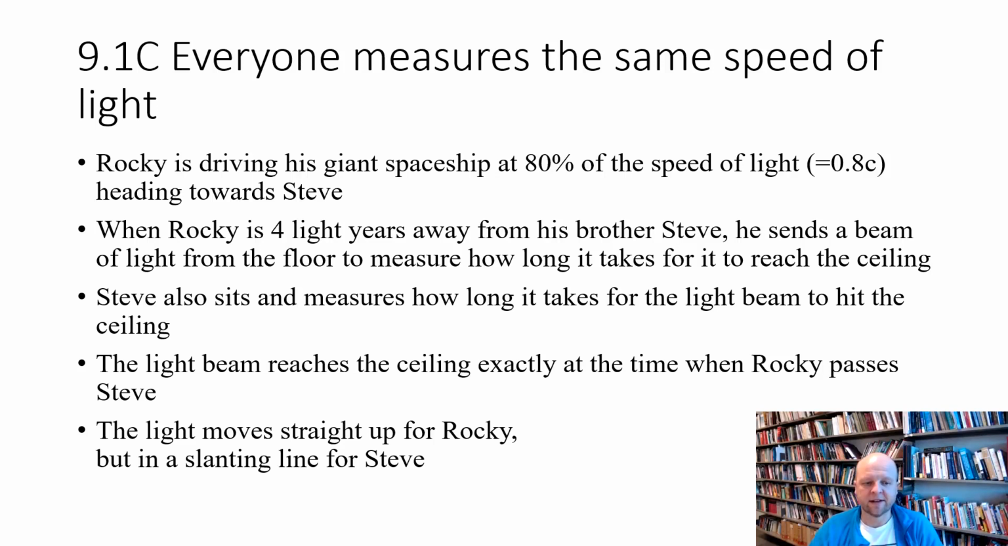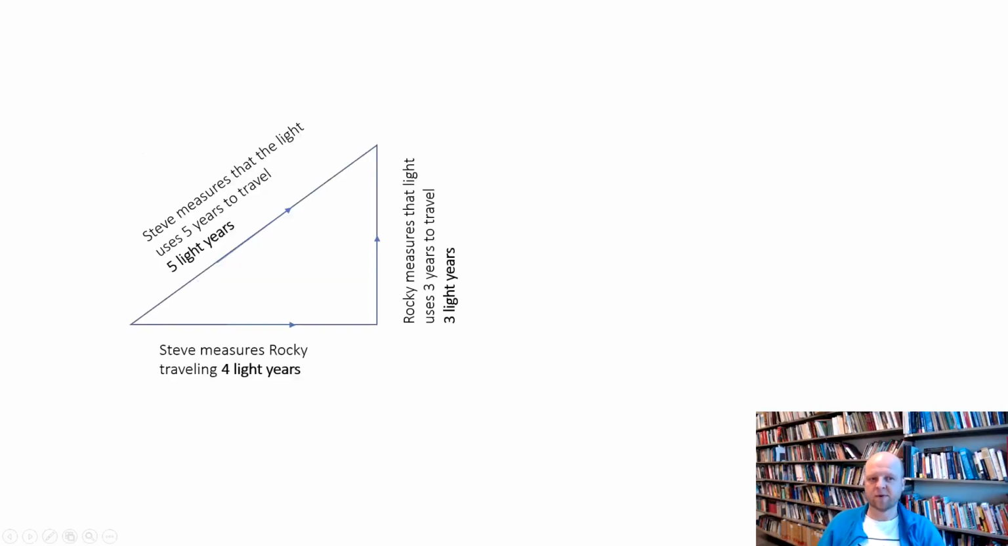And what will be the case then is that Rocky, since he's just sitting still inside his rocket ship, will see the light beam moving straight up, whereas Steve will see that it started at the bottom of the floor when Rocky was 4 light years away, and then it was at the ceiling when Rocky passed Steve. So it's been going in a slanting line from the floor up to the ceiling. Now, if they are looking at this light beam and measuring how long it takes to reach the ceiling, what will be the result of these measurements? Remember now that they are using light to measure.